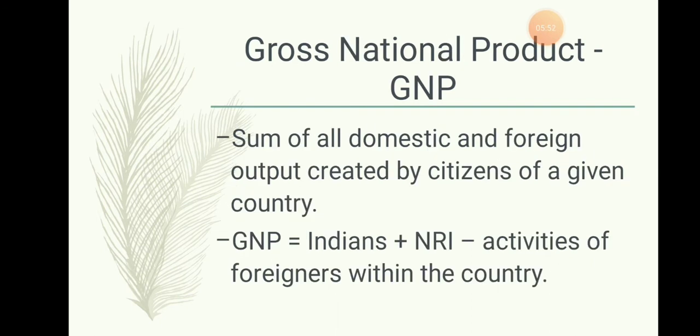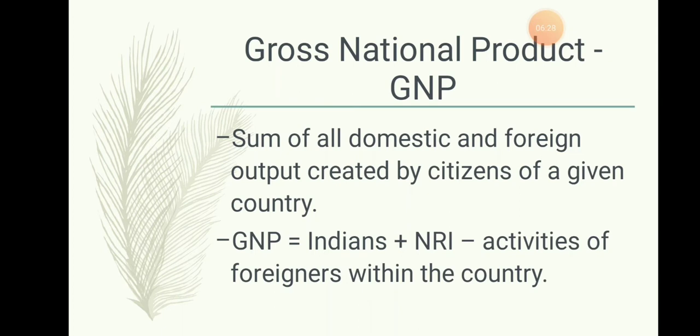And the next one is gross national product, GNP. The meaning of GNP is the sum of all domestic and foreign output created by the citizens of a given country. Say, for example, I take India. What is GNP here? First is the sum of all domestic and foreign output. Domestic means the people who live in India, that kind of production is taken into consideration. And the second one is the foreign output created by the citizens of a given country.